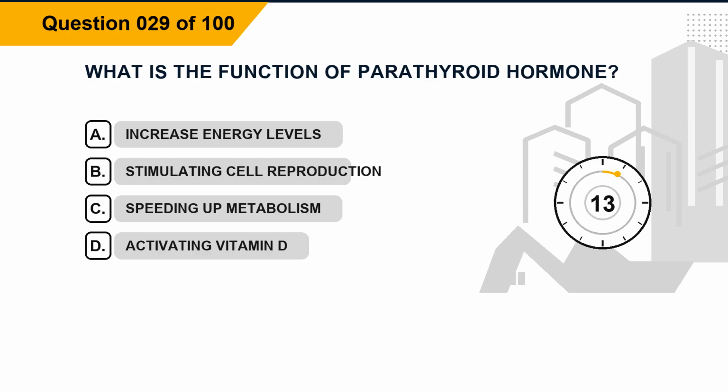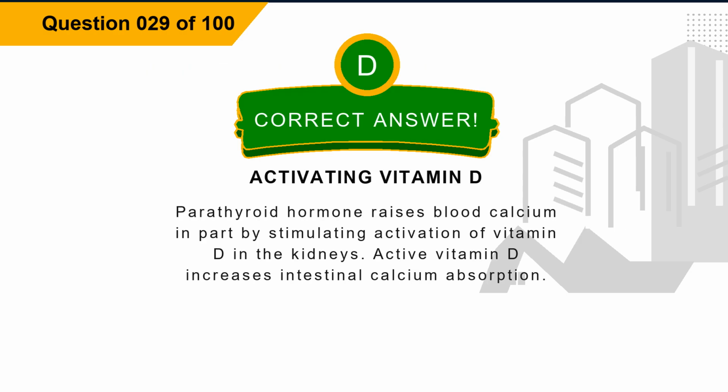Question 29. What is the function of parathyroid hormone? Option A, increase energy levels. Option B, stimulating cell reproduction. Option C, speeding up metabolism. Option D, activating vitamin D. The correct answer is option D, activating vitamin D. Explanation. Parathyroid hormone raises blood calcium in part by stimulating activation of vitamin D in the kidneys. Active vitamin D increases intestinal calcium absorption.